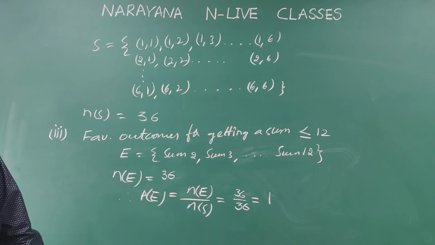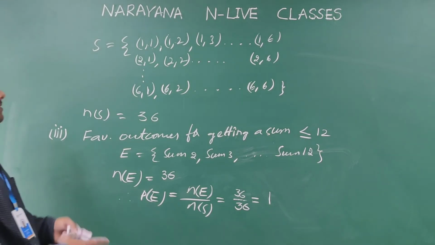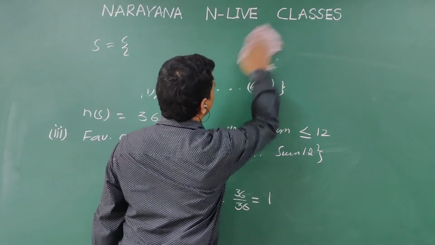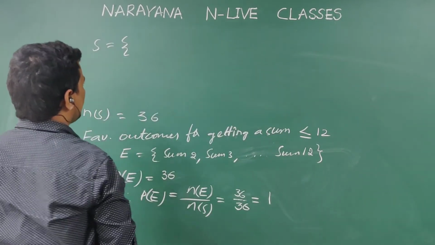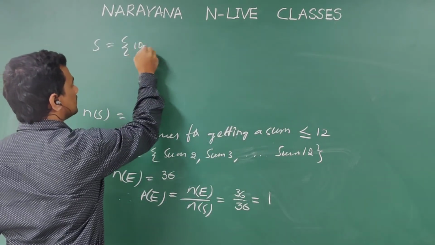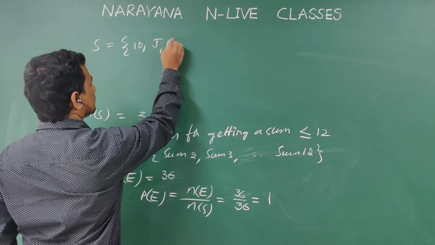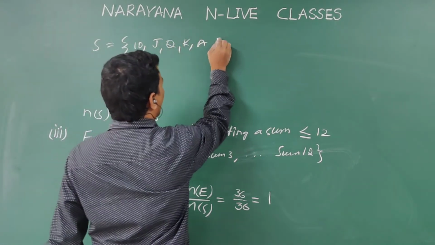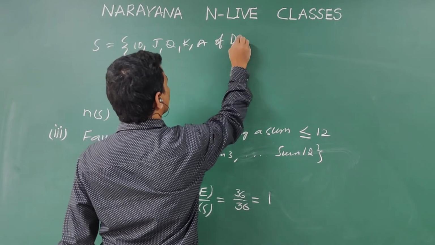There are 5 playing cards: the 10, Jack, Queen, King and Ace of Diamonds. So the sample space is 10, Jack, Queen, King, Ace of Diamonds only.